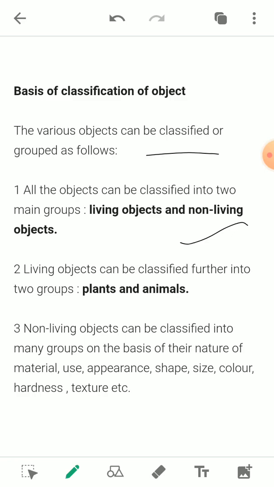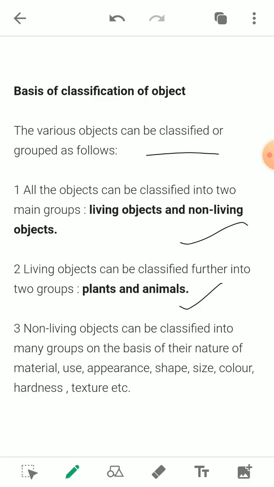The second thing: if that object is living, then how is this living object further classified? Whether that particular living object belongs to the plant or whether it belongs to the animal.